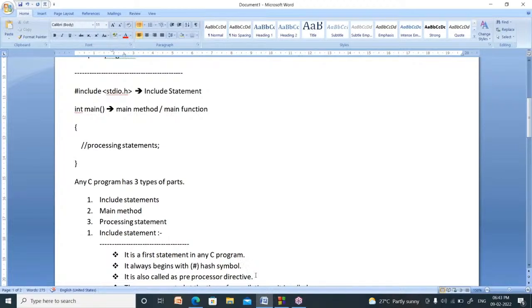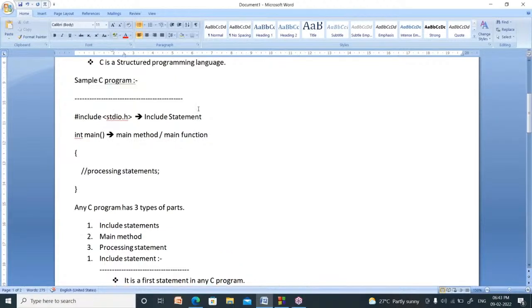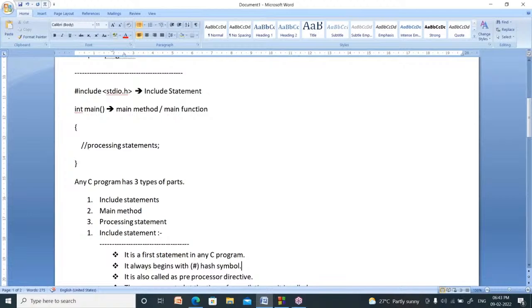My dear friends, listen. Learning the C program means not learning the programs. Learning the C program means learning the basics of C, learning all the concepts of C. That is the learning of C. Okay, I went too fast. I will tell you slowly. No problem at all. My dear friends, I will tell you slowly.